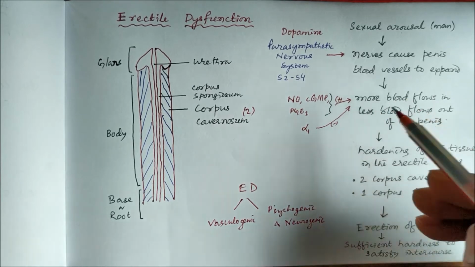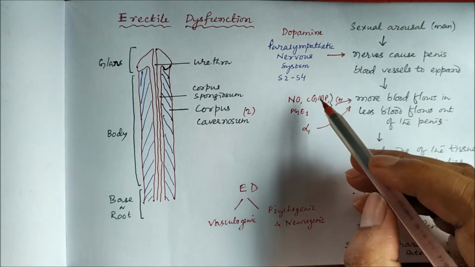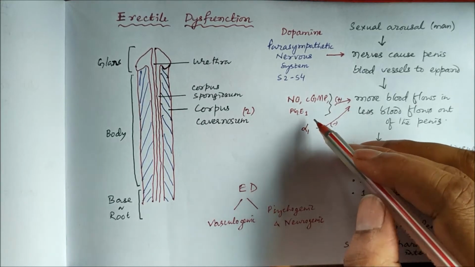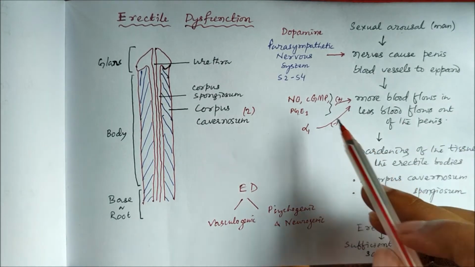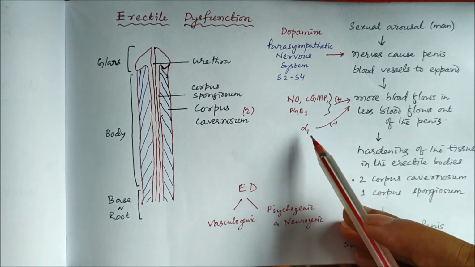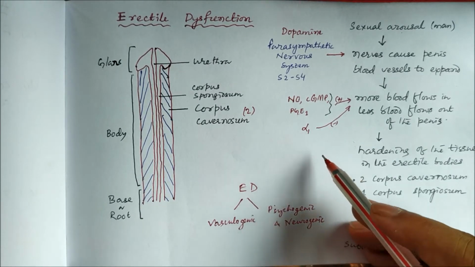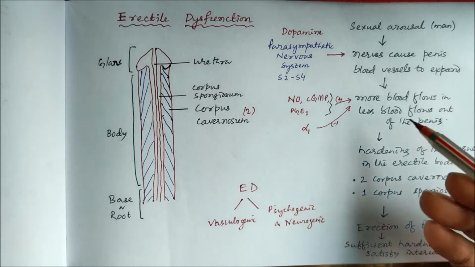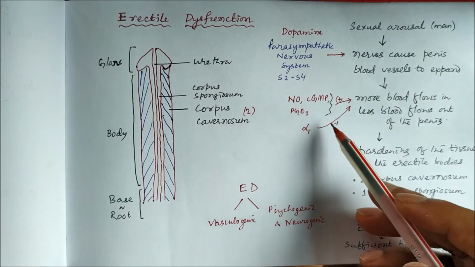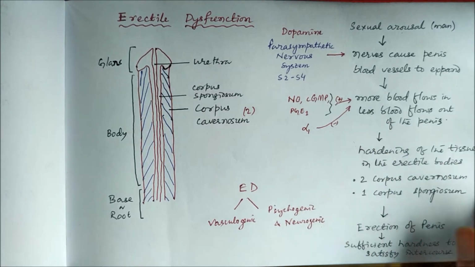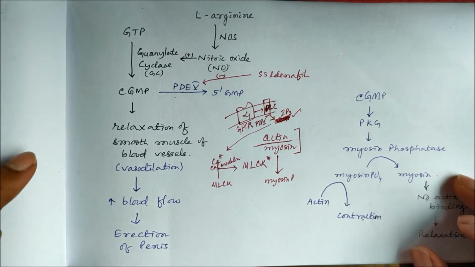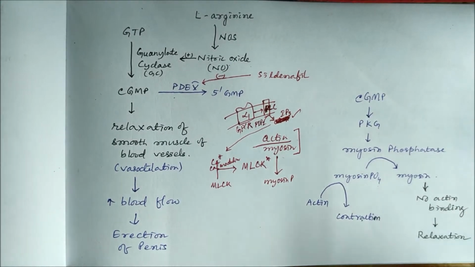Then vasodilatation is caused by nitric oxide, cyclic GMP, and prostaglandin E1. They act as vasodilators. Alpha 1 receptor agonists cause vasoconstriction, so that is the negative regulator. Now let us see how this vascular smooth muscle relaxation occurs.